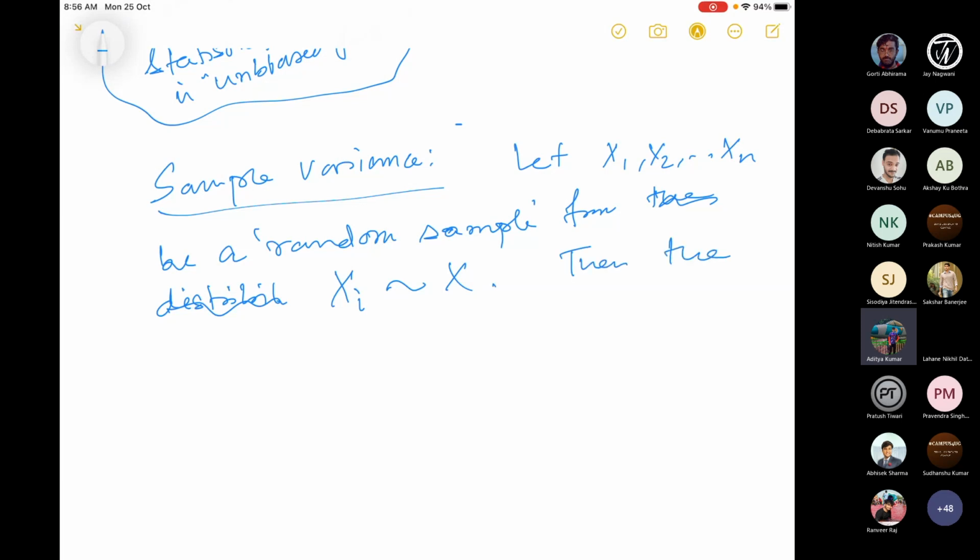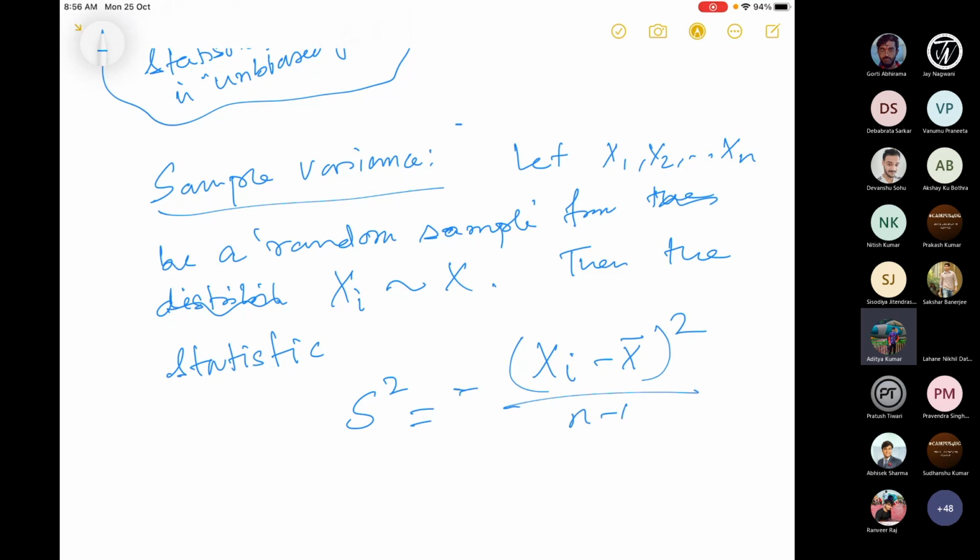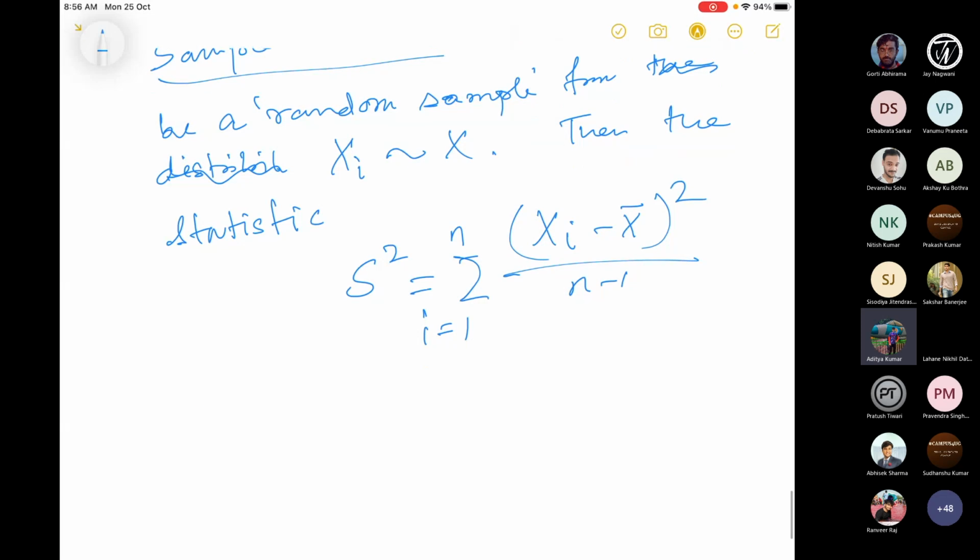the sample variance, the statistic s square, which is the sum of xi minus x bar, whole square, divided by n minus 1, i equal to 1 to n, is called the sample variance.